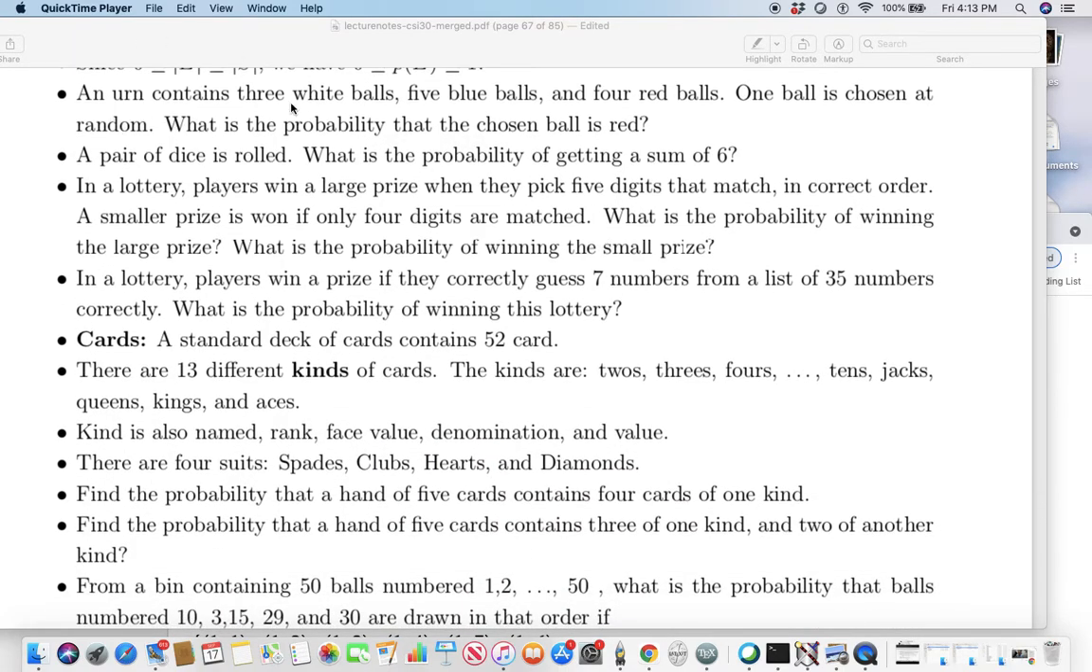Here is an example. An urn contains 3 white balls, 5 blue balls, and 4 red balls. One ball is chosen at random. What is the probability that the chosen ball is red?